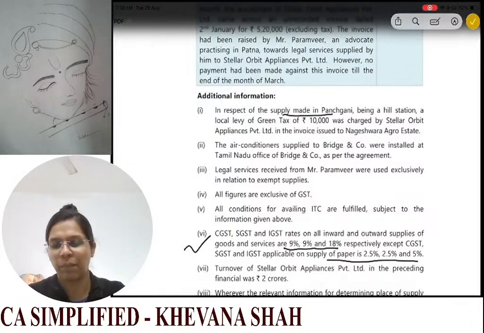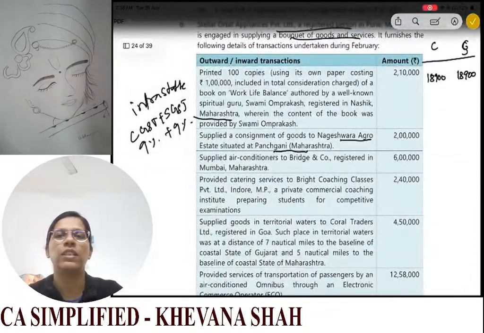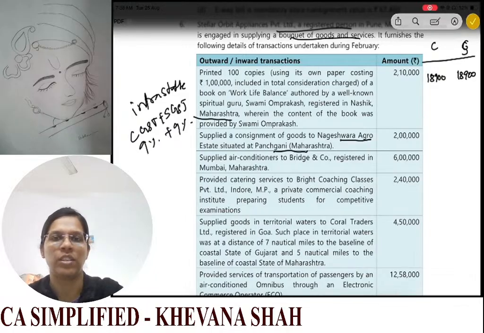In respect of supply made in Panchgiri being in hill station, green tax is applicable and it is in the invoice issued to Nageshwar Agro Estate. So now see, this tax also is other than your GST. So we will be including this in the value of your supply. So plus 10,000. Okay, that will be your value of supply.